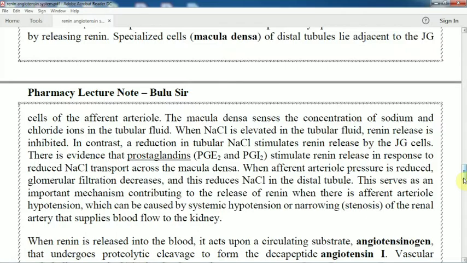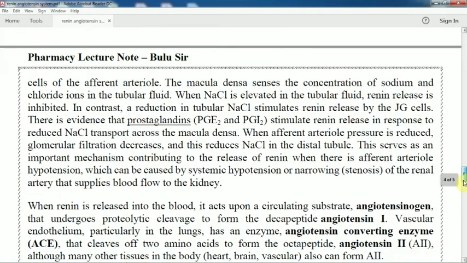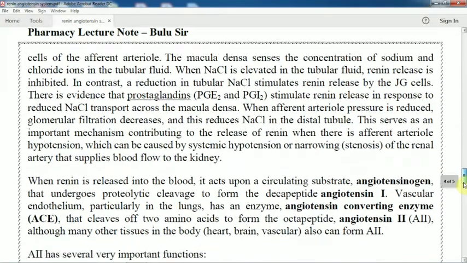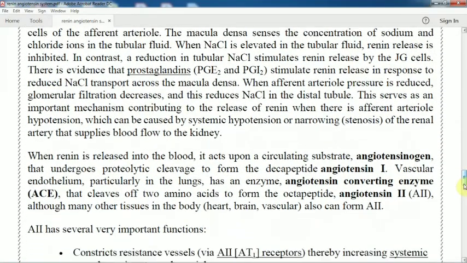So it comes in contact with the angiotensinogen, which is released from the liver, and undergoes proteolytic cleavage to form the decapeptide angiotensin 1. That means when the renin is released into the blood, it comes in contact with the angiotensinogen and cleaves the decapeptide angiotensin 1.